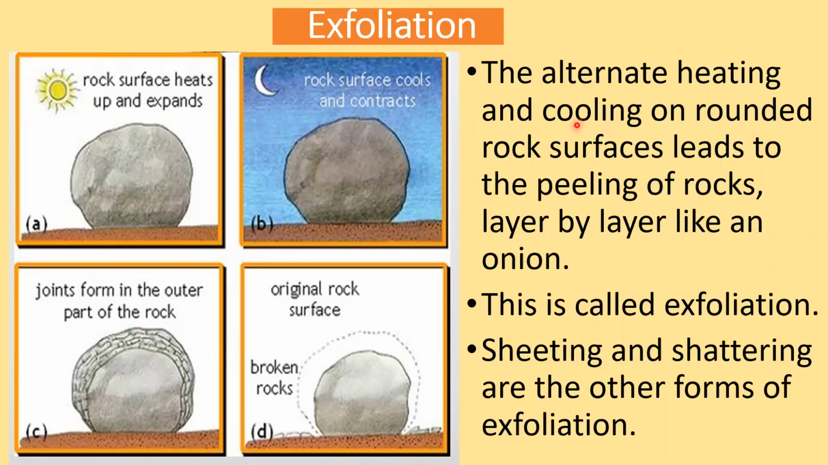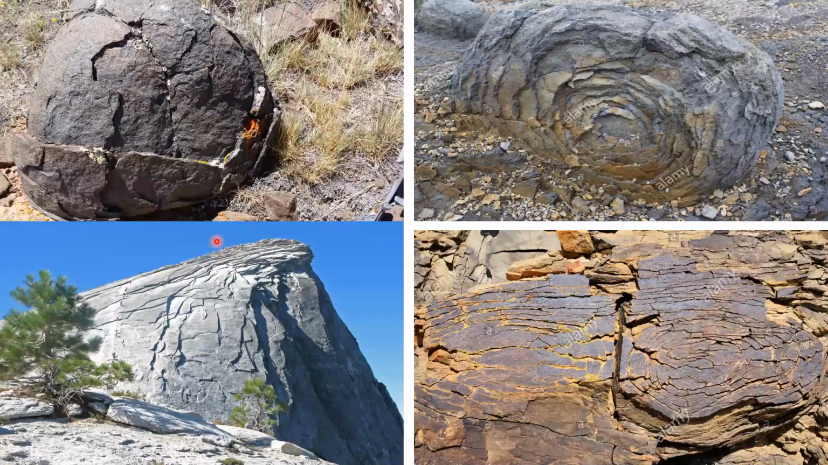Now let us see what is exfoliation. The alternate heating and cooling on rounded rock surfaces leads to the peeling of rocks layer by layer, just as we peel the skin of a potato, orange, or onion. This is called exfoliation. Sheeting and shattering are the other forms of exfoliation. These are the examples of exfoliation of rocks. This rock typically looks like an onion.